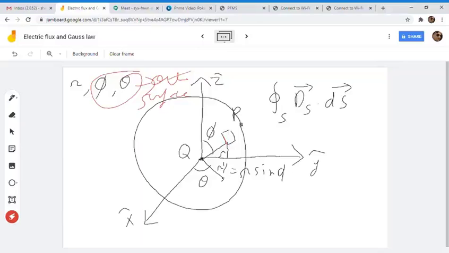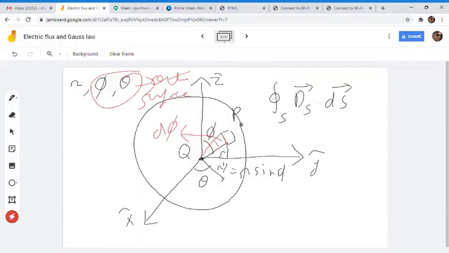If we say that this angle is d phi, what is this arc?